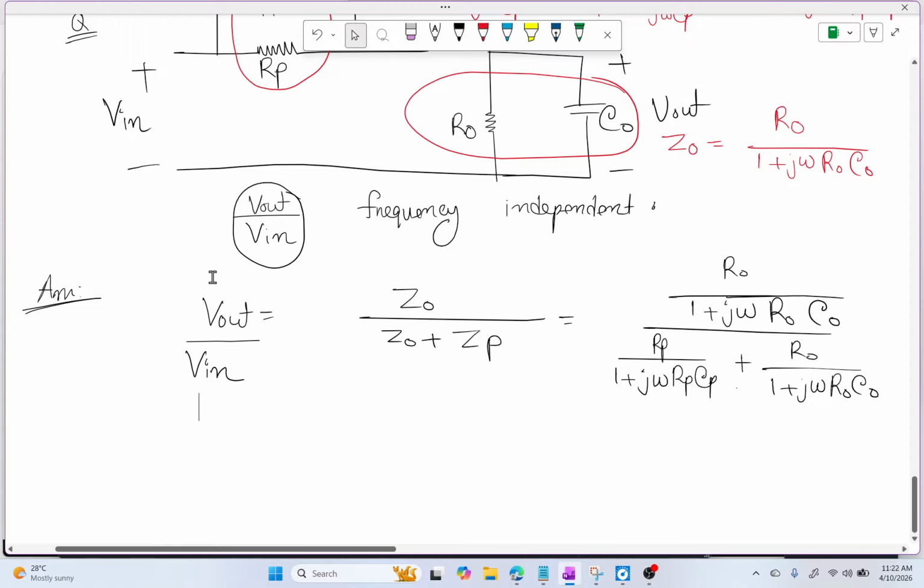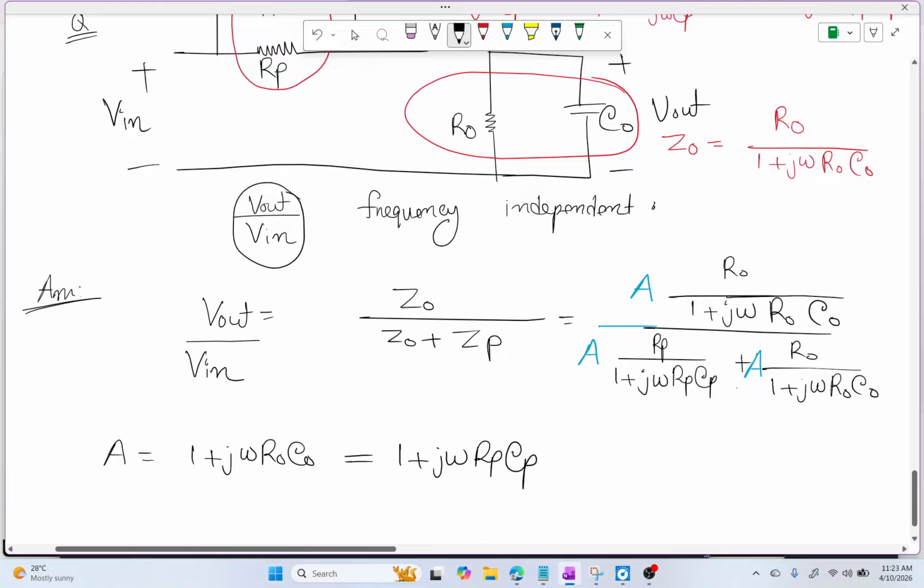Now we have to make this frequency independent. Let's say I multiply something like A here, so I have to multiply A at the denominator. What if this A is equal to this and this A is equal to this? That means A is equal to this term, and similarly A is equal to these terms. Then this A and A cancel out, and this A and A cancel out, so there is no omega at the numerator.